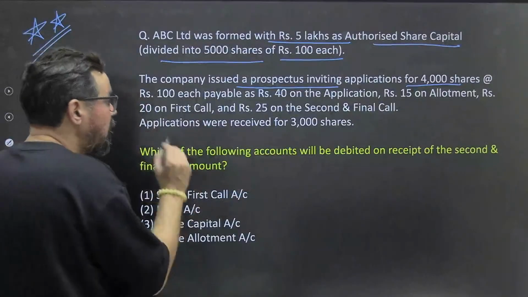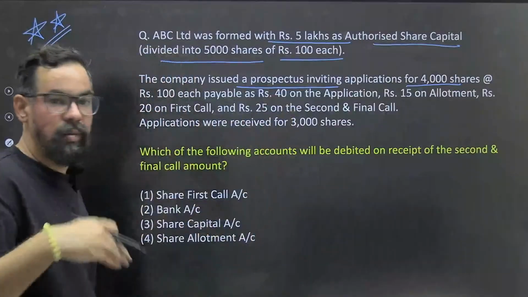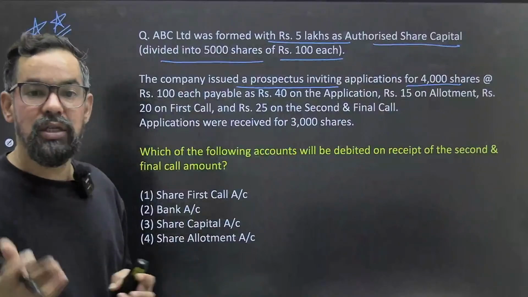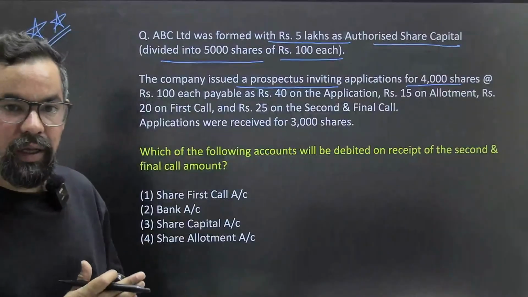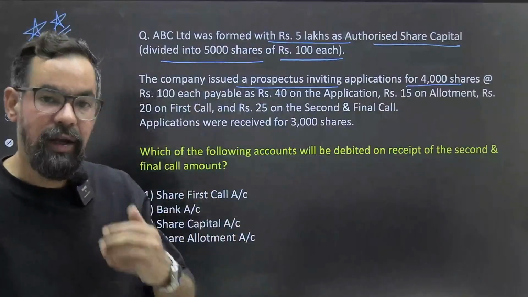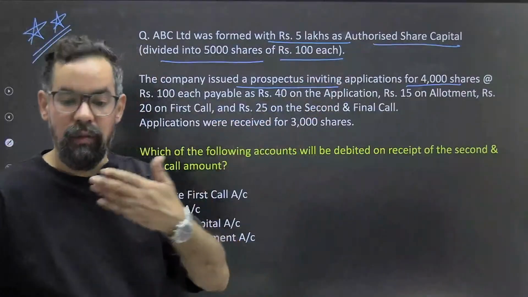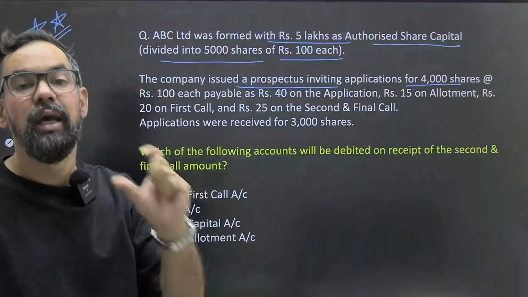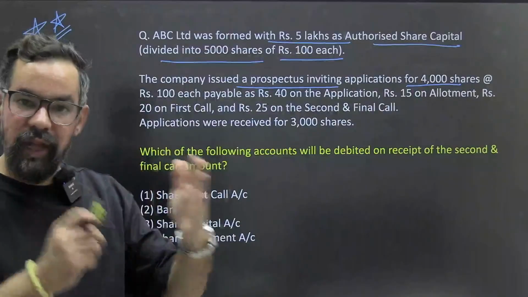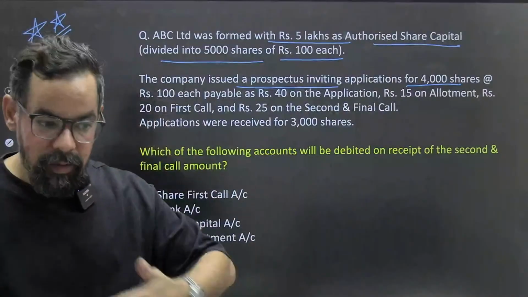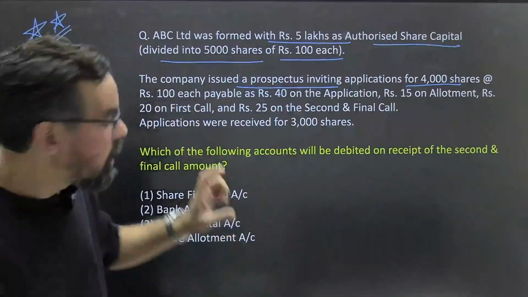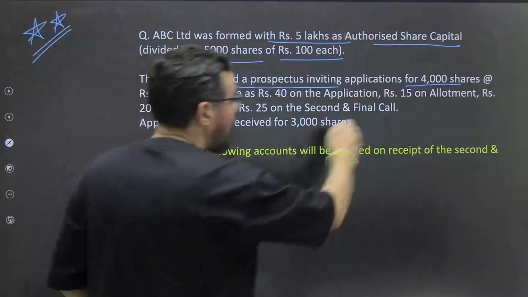Now, how are they receiving money from the customer? In the real world, we generally handle this through call in advance. We generally take the 100 rupees directly from the prospective investors. Then we adjust through the call in advance and make the entries. Now the other one, let's talk around that.